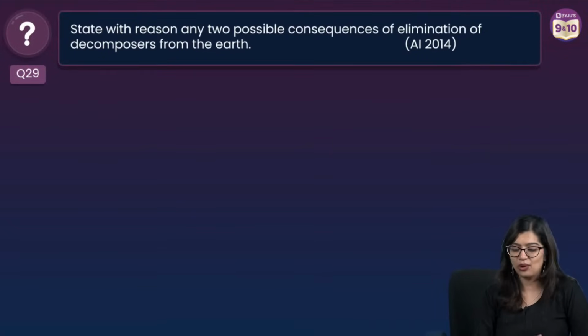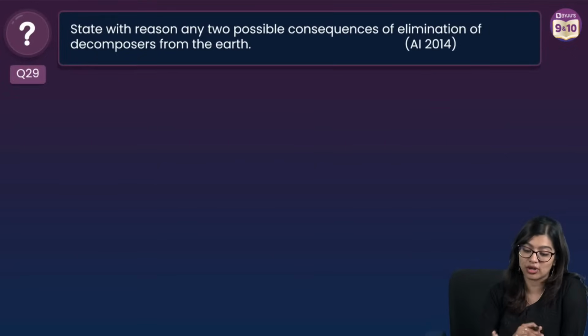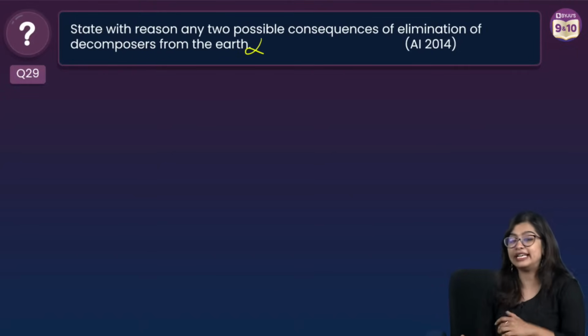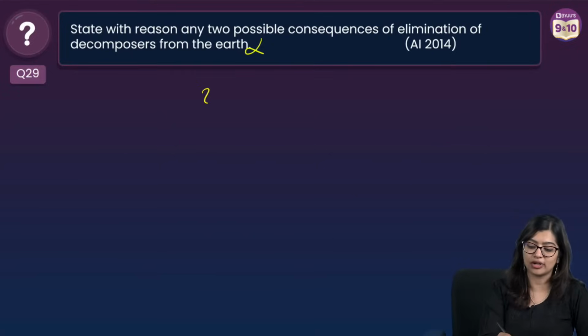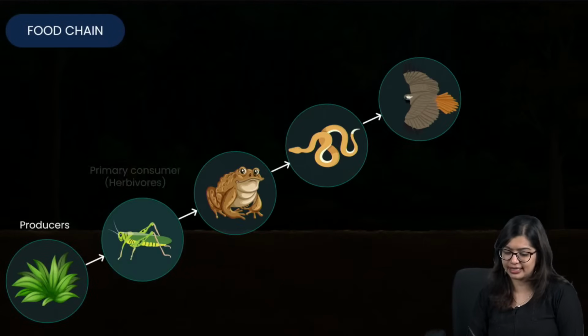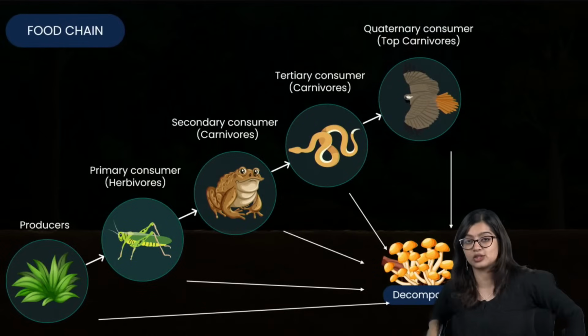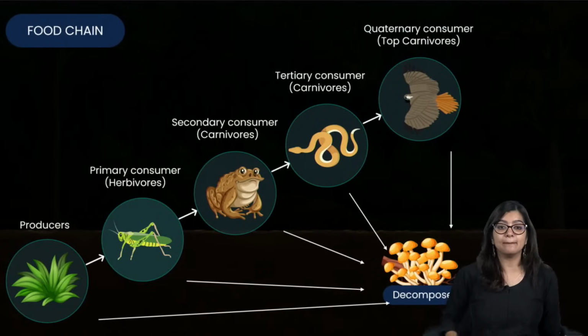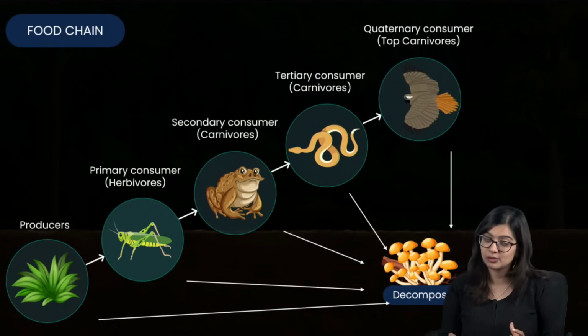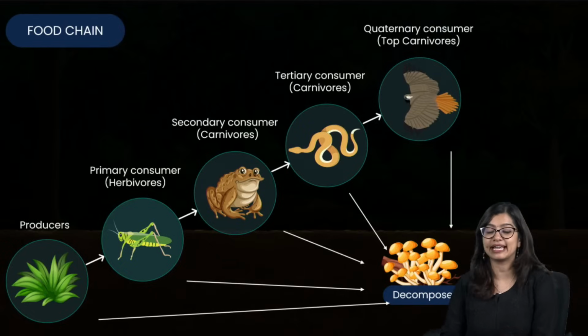Yes? Now the second last question. State with reason any 2 possible consequences of the fact that if I get rid of decomposers, right? If I get rid of decomposers from the earth, what will happen? So when you talk about decomposers, we know that they are the ones who are responsible for decomposing. Yes, they are responsible for decomposing the dead and decaying matter.